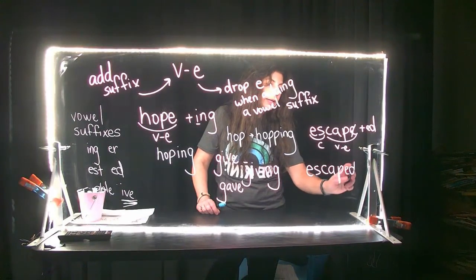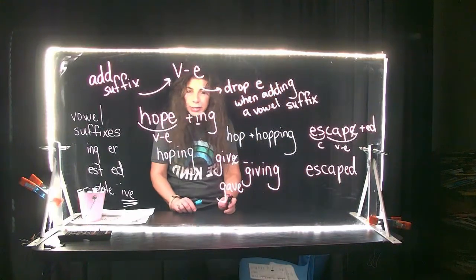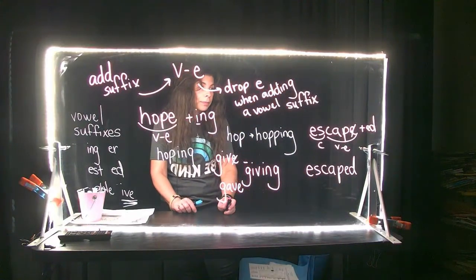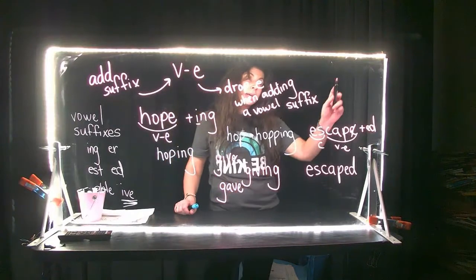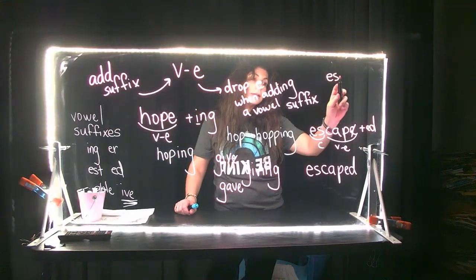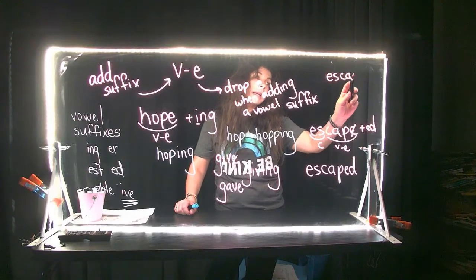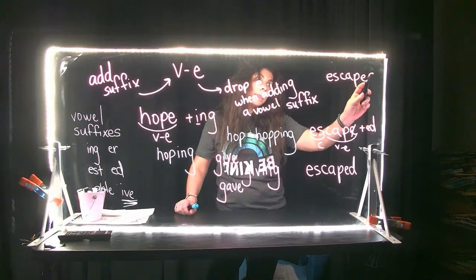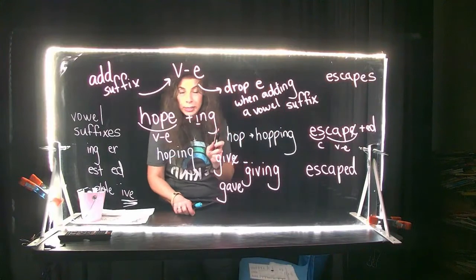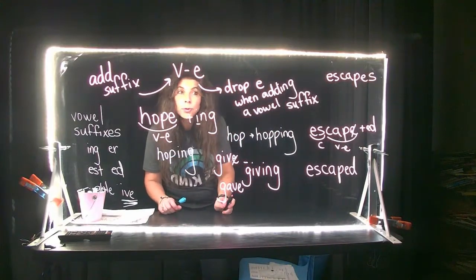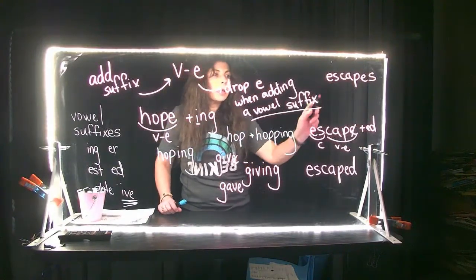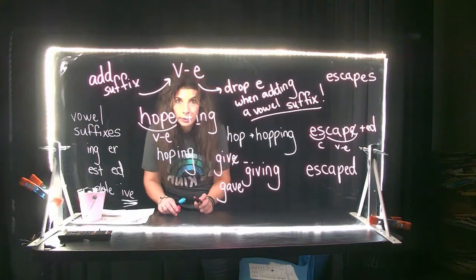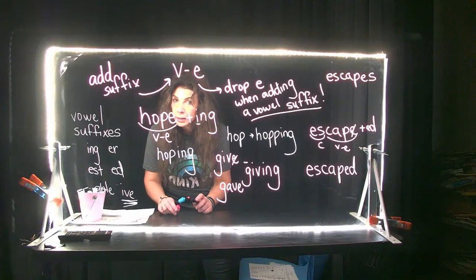Only one E. We don't put two E's. We drop that. Now, if you want to say he escapes, and you add a consonant suffix, you keep that E. You keep the E. The only time you drop the E is when you add a vowel suffix. Let that sink in.